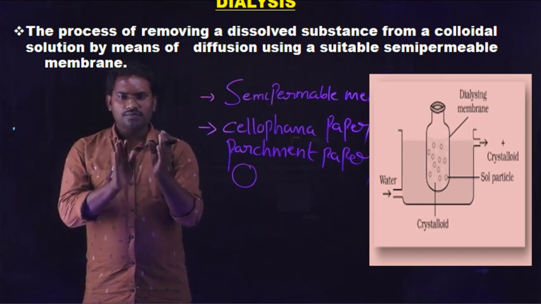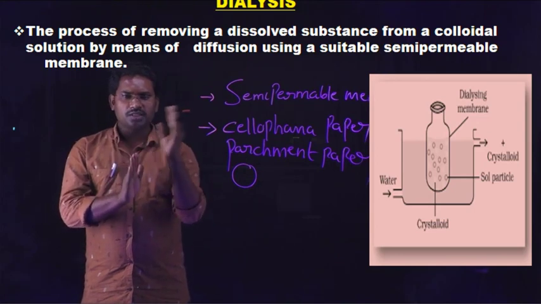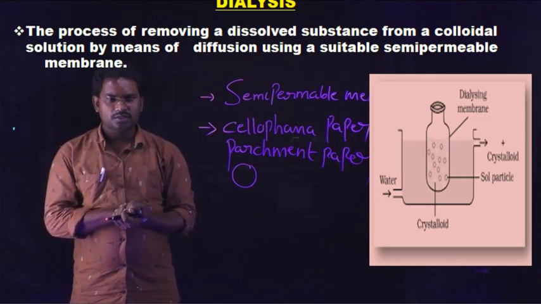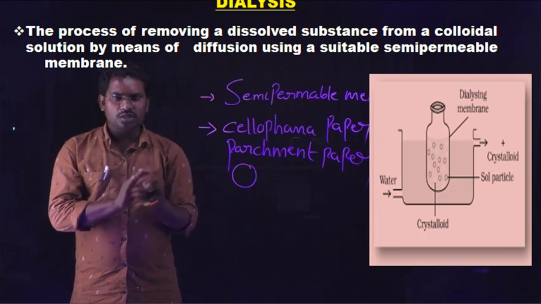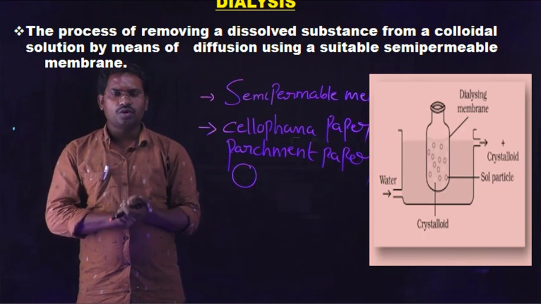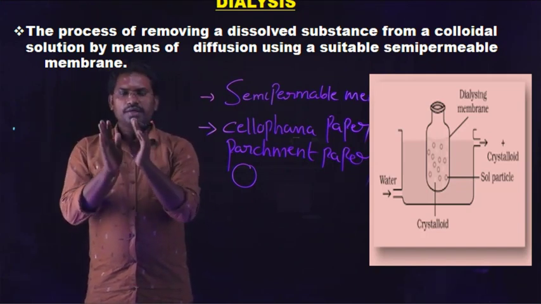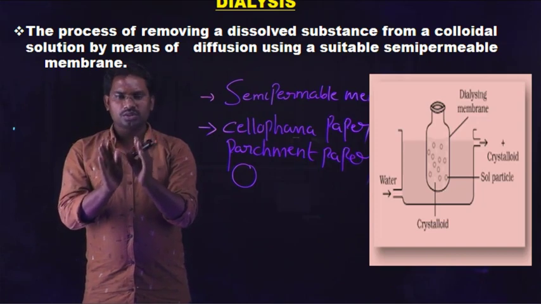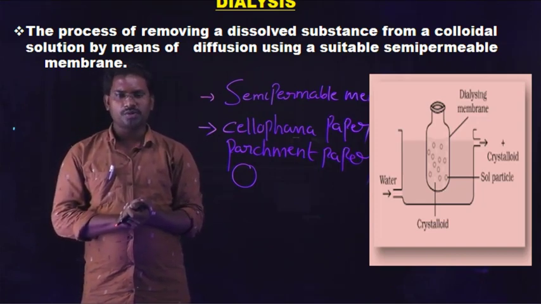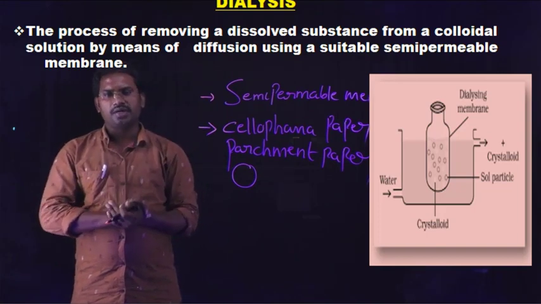When the beaker consisting of colloidal solution is kept in the vessel with a flow of water, only the true-sized solution particles diffuse out through the parchment paper, but the colloidal particles are left behind in the beaker.